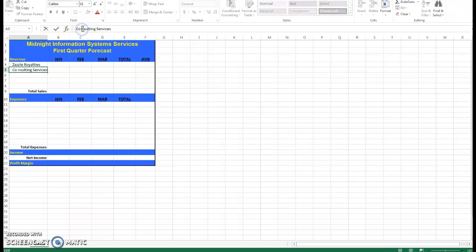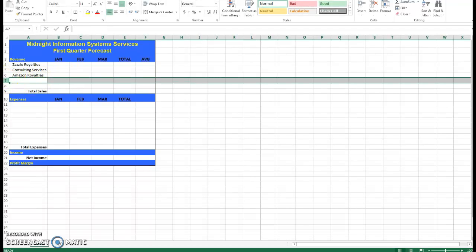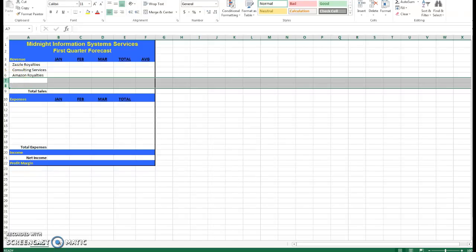And finally, we can come up with a third one. We can say that we're selling products through Amazon, so we can say Amazon royalties. This just gives you 3 different types. It doesn't really matter what you choose in here. The main thing is you delete these empty rows.